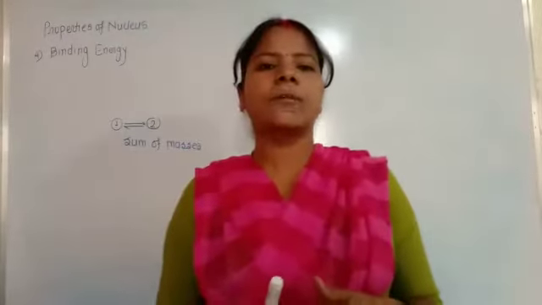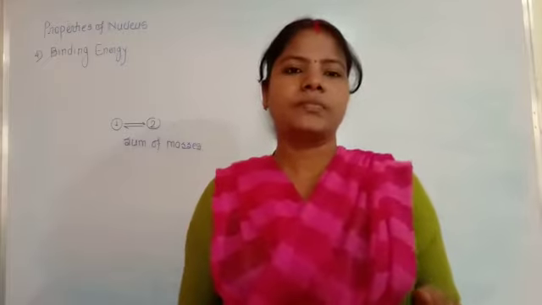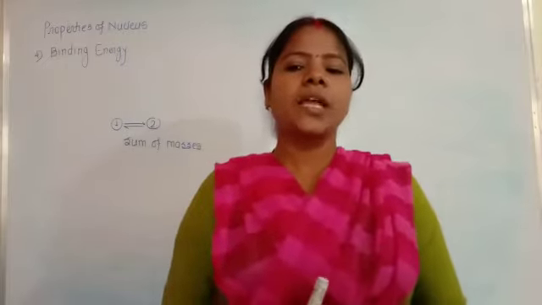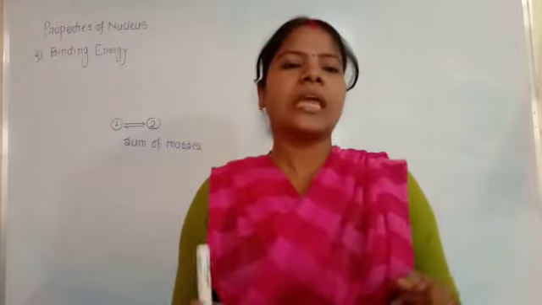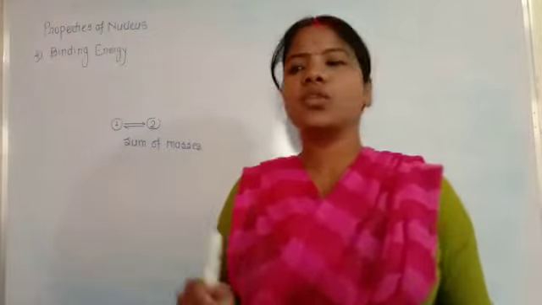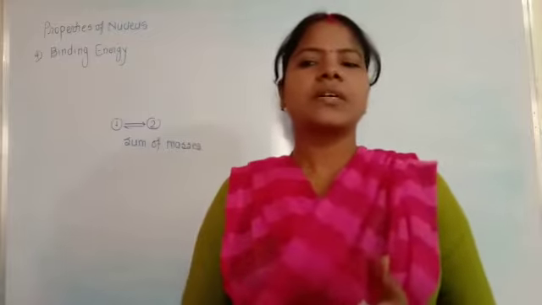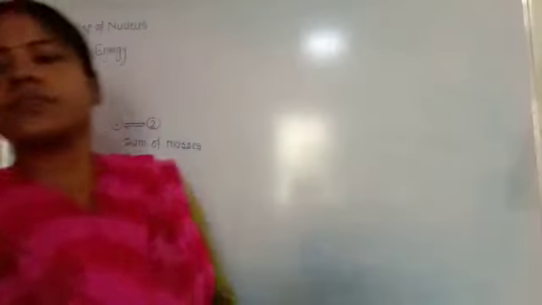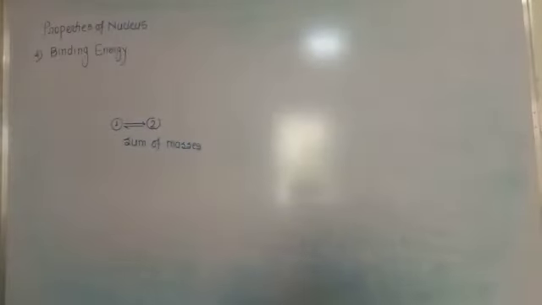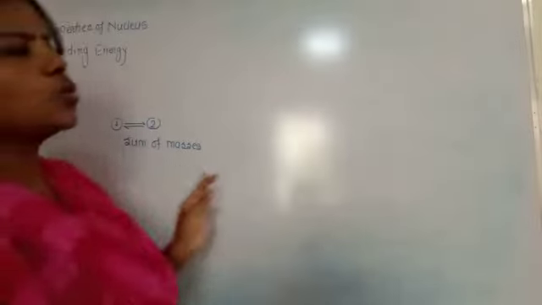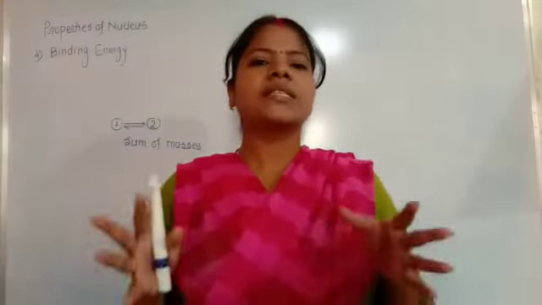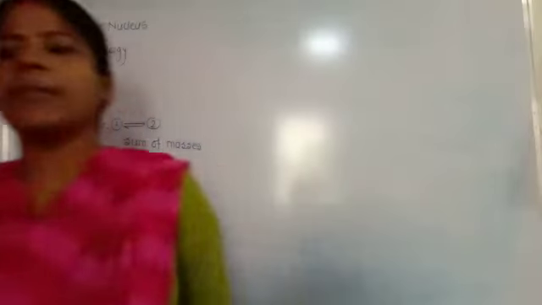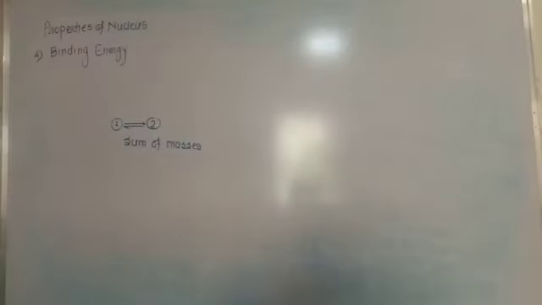We can define binding energy in two ways. The first is the energy supplied to separate the particles, and the second is the energy supplied to bind them, that is, to make a stable nucleus. Thus the stability of the nucleus is due to the decrease in mass of the constituent particles which combine to form the nucleus.